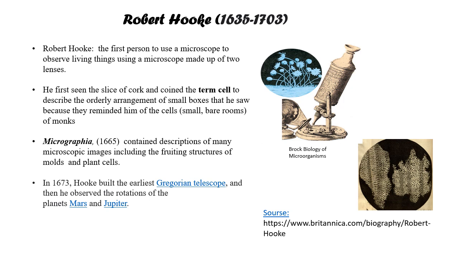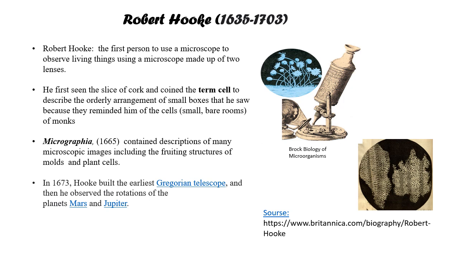The first use of the microscope to see a living thing was by Robert Hooke. He was a scientist, and the first time he saw a thin slice of cork, he was able to see very small boxes in that cork.